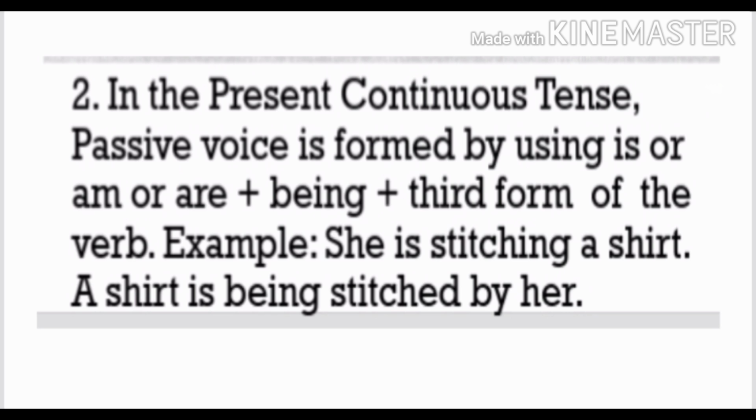Stitch, stitched, stitched. So stitched by her. By her is the agent. So a shirt is being stitched by her. The rule is am, is or are plus being plus third form of the verb.